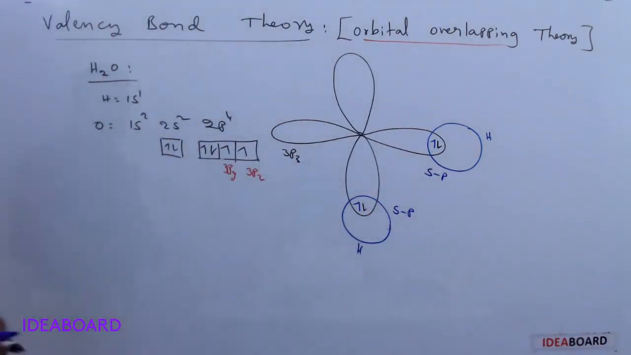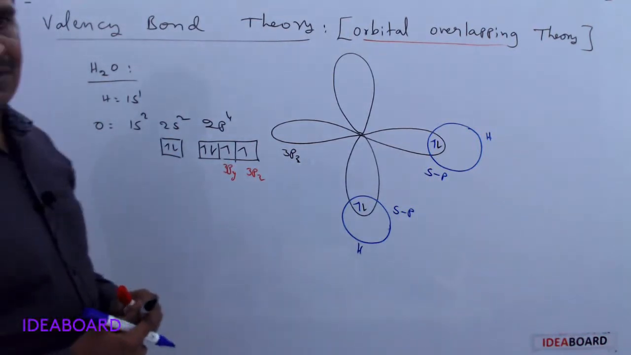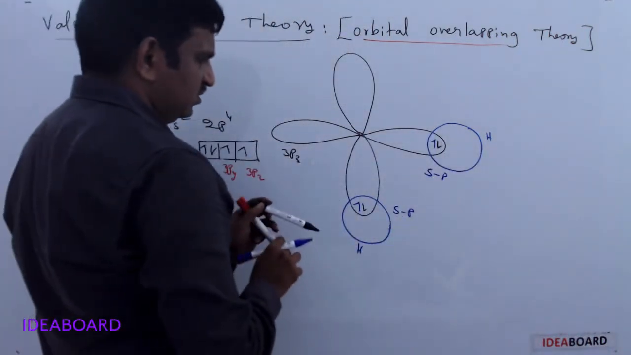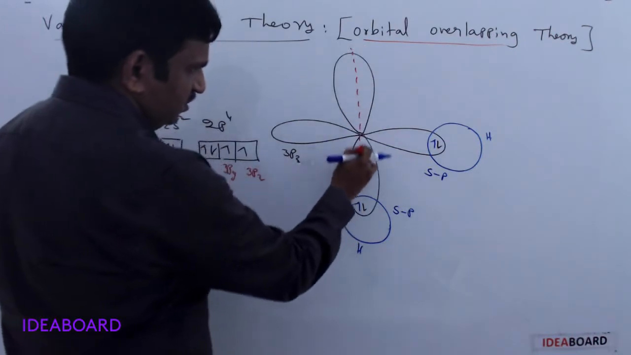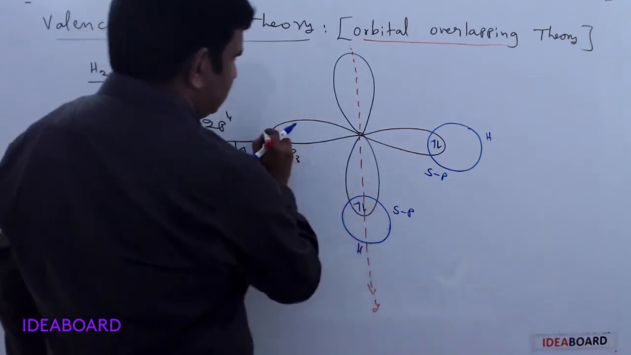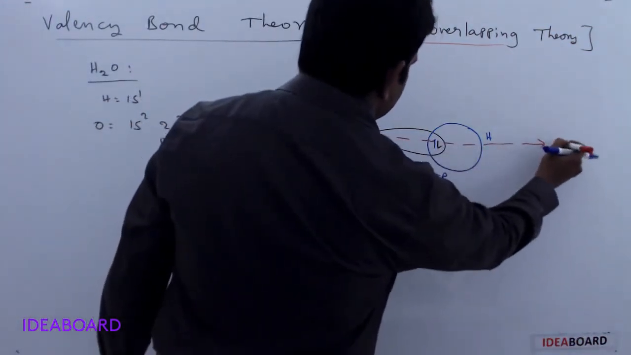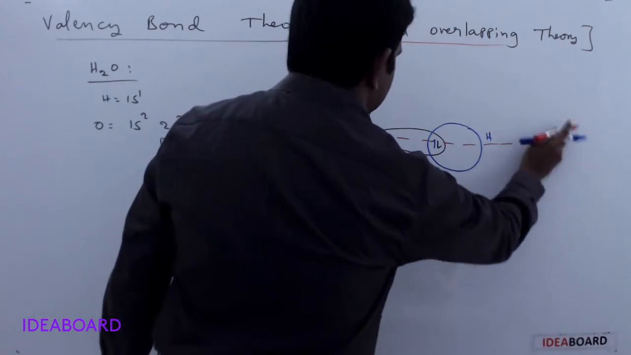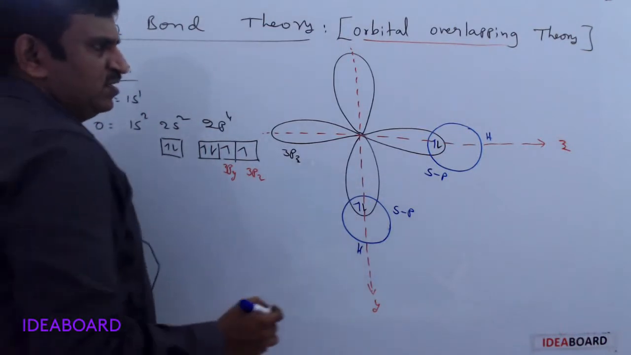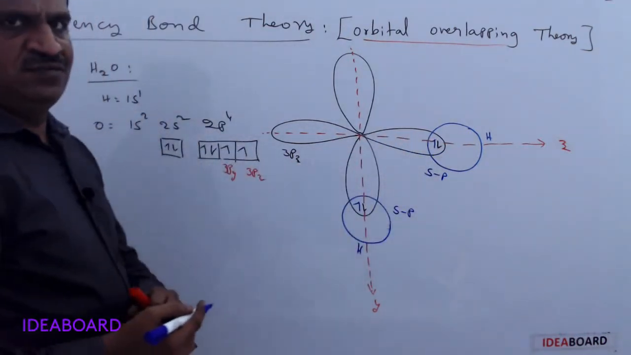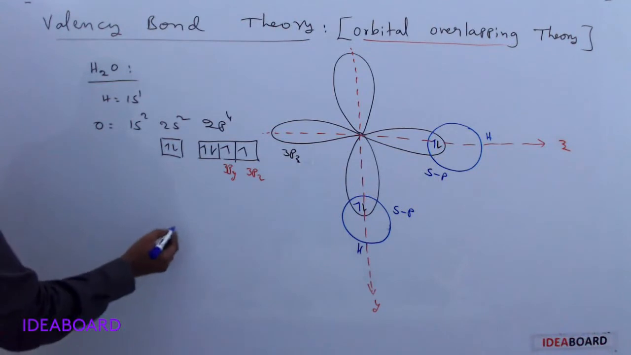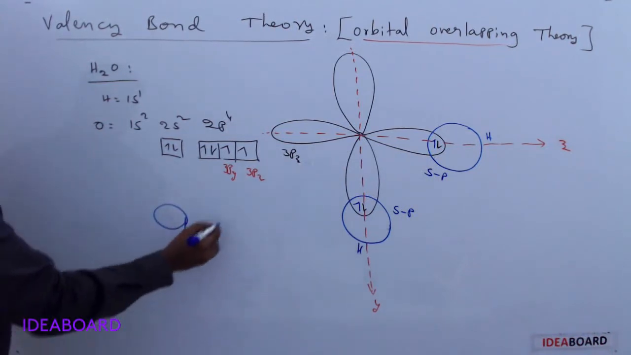Now tell me, what is the shape of the H2O molecule? It is like a perpendicular shape. Here you can see this is the direction of, for example, the y-axis, and this is the direction of the x-axis. This is the z-axis. So x and y-axis directions are like this. Okay, here what is the angle between them? In between the z and y axis, or x and y axis, or x and z axis, what is the angle? 90 degrees. This is very important.